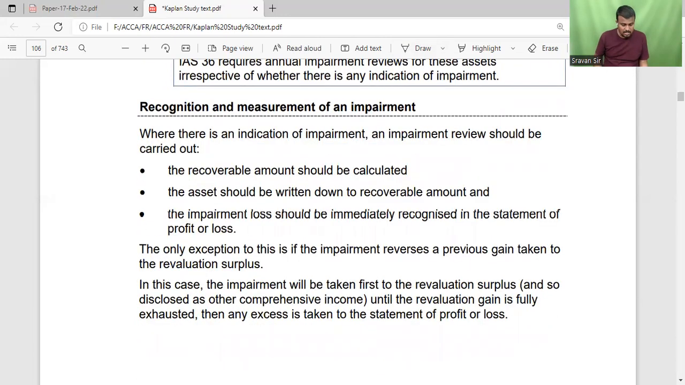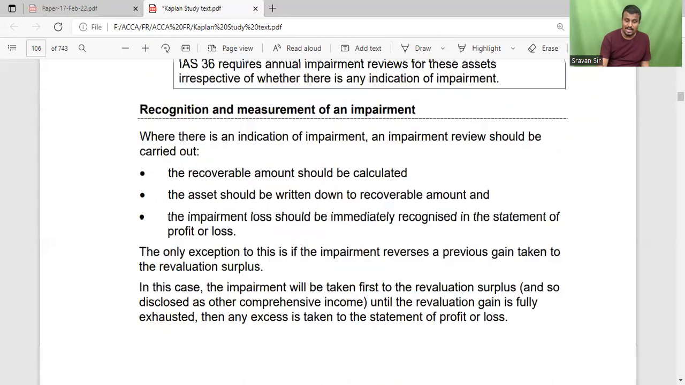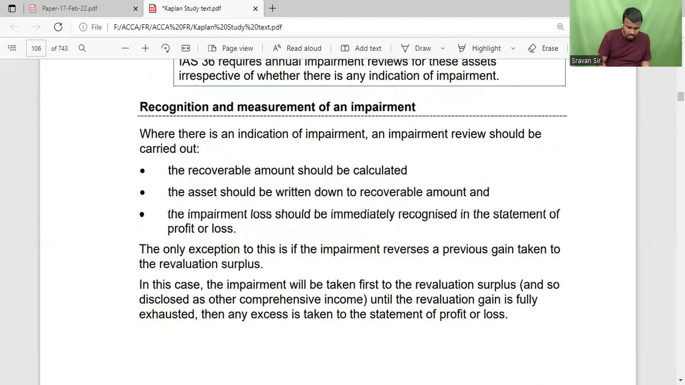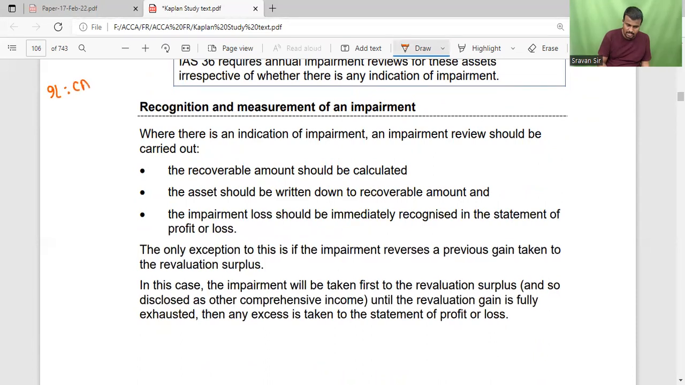Then coming to the next one, recognition and the measurement of the impairment. First of all, how to calculate the impairment? Impairment loss is equal to carrying amount minus recoverable amount. Then what is the journal entry for impairment? Debit impairment loss, credit property, plant and equipment, or that corresponding asset account.